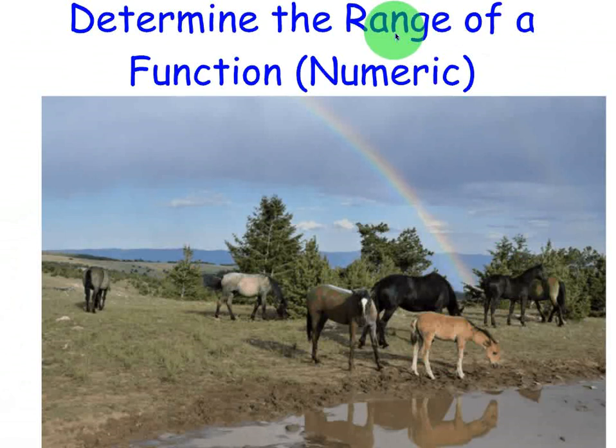Well, it's the opposite of domain. Domain is input, and range is output. It's where it goes to. Notice these horses are going wherever they want, so I thought it was kind of a good example for the word range.